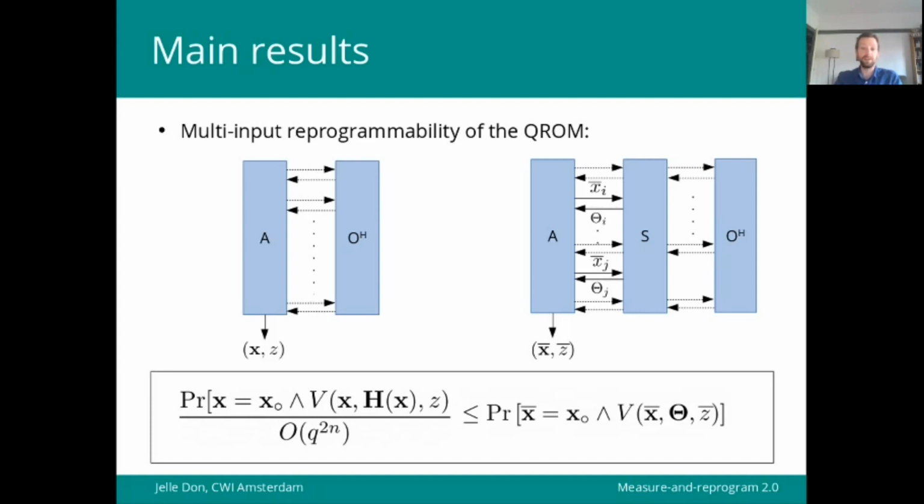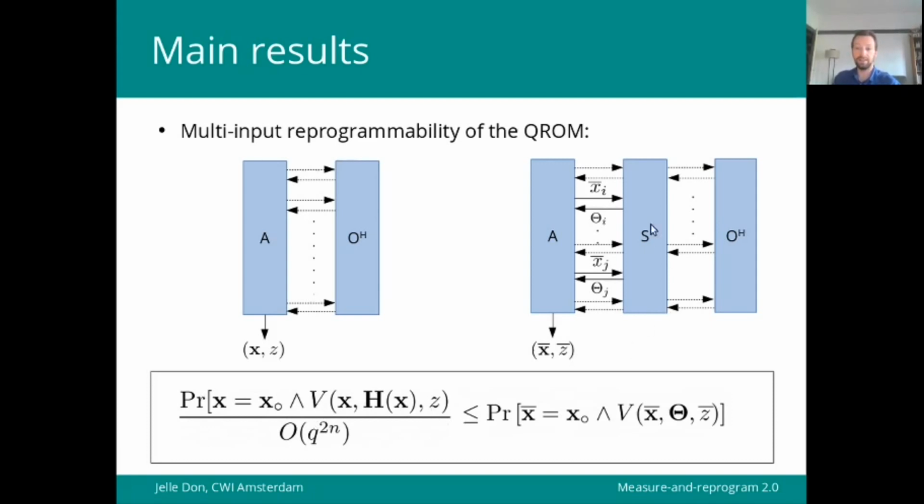It says that if we are in this situation where we have an adversary making Q quantum queries to some random oracle H, and then outputs an array, so I use the bold font here for arrays of input values to the oracle, and some additional output Z, such that we know something about this output: the probability of this output being such that X together with the hash values of X and Z satisfy some arbitrary predicate V.